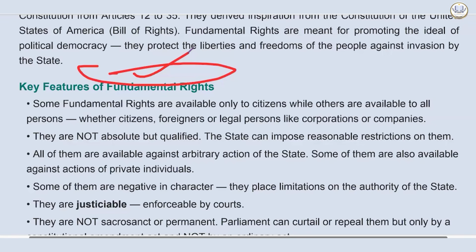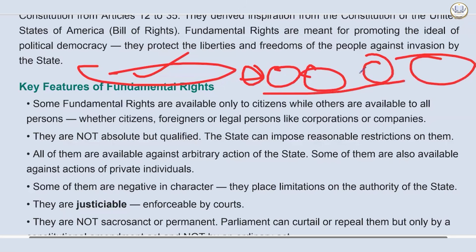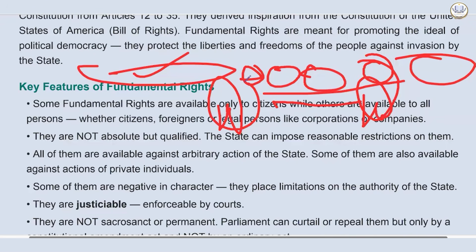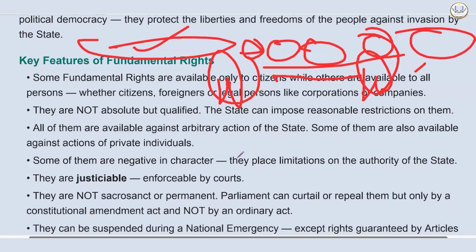So if you see, fundamental rights which are exclusive to citizens are Article 15, protection against discrimination based on religion, race, caste, sex, or place of birth. Then Article 16, equal opportunity in public employment. Then Article 19, protection of 6 key freedoms such as speech and assembly, etc. Then Articles 29 and 30, protections regarding the cultural and educational rights of specifically the minorities. Okay, so these are exclusive to citizens. They are not absolute but qualified. The state can impose reasonable restrictions on them.